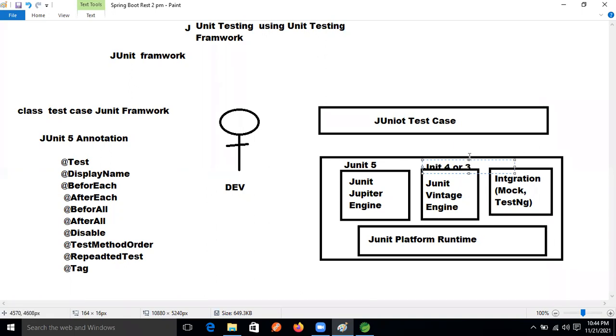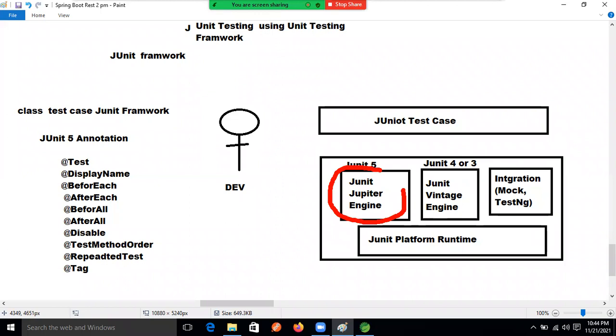Okay, fine now, guys. So JUnit 3 or 4 has its engine, and this is the latest engine name. What is the responsibility of the engine in taking care of these test cases?